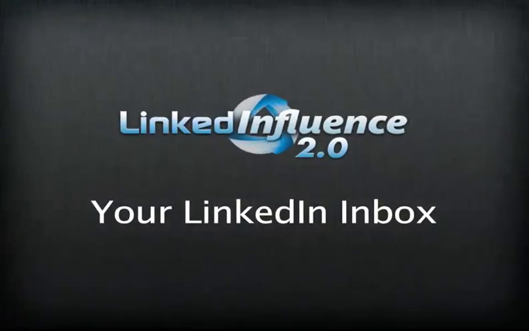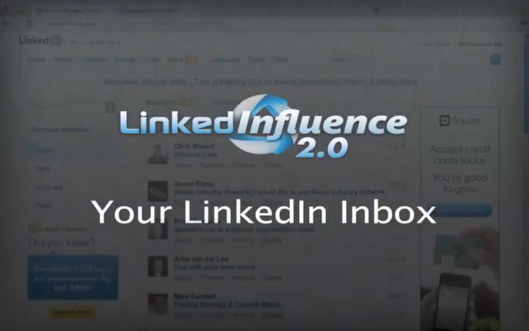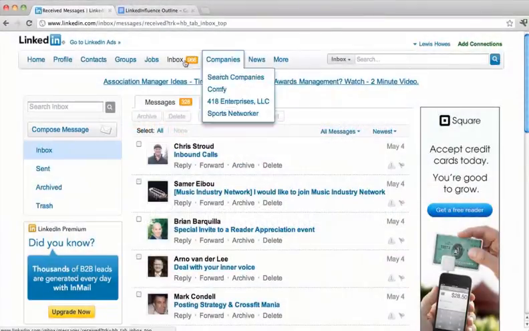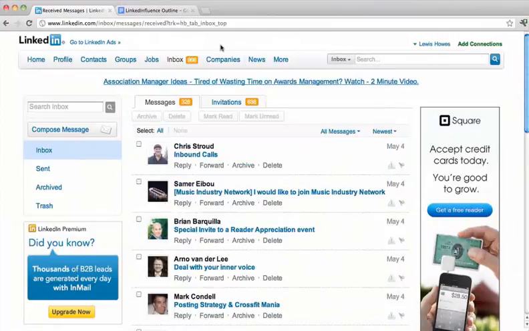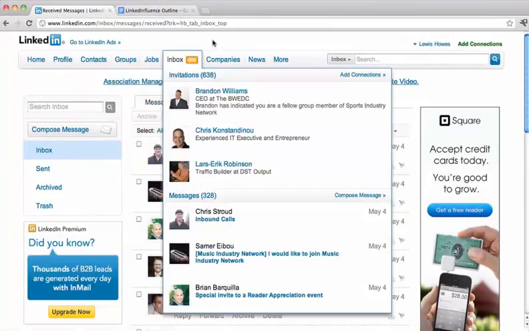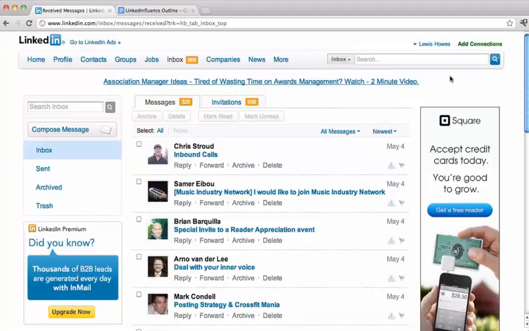This section is the inbox section. This is where you send and receive messages and invitations mostly. I have not updated my messages in a while. You can see I've got 966 requests, 600 invitations to connect and 328 messages.